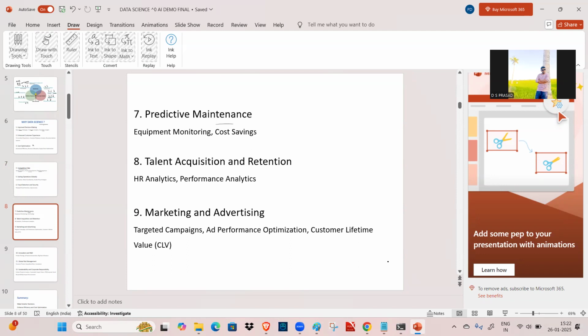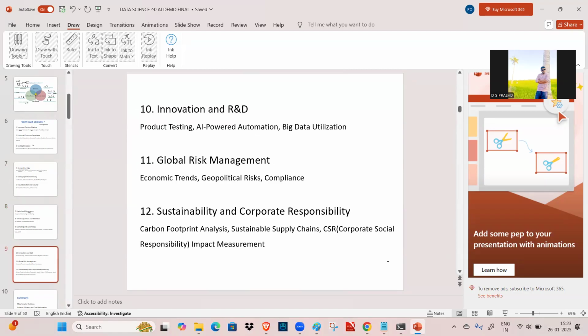Which is one of the biggest concepts. Everyone, if you want to do business, if you want to start a new startup, or you already have a well built organization but it has to reach more customers and more clients, then we are going to do marketing and advertisement. All this is going to be done with the help of data science also. And innovation and R&D, like research and development. Like product testing, AI-powered automation, and big data utilization. All these things come under innovation and R&D. And global risk management, like economic trends, geopolitical risks, and compliance.